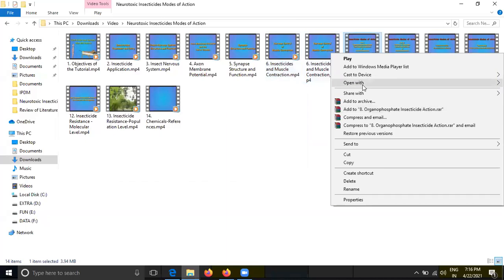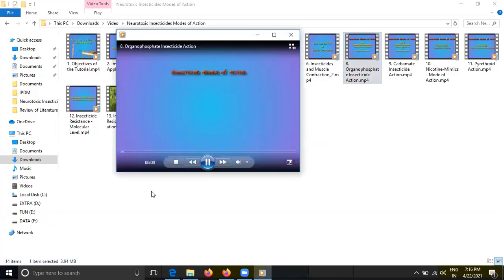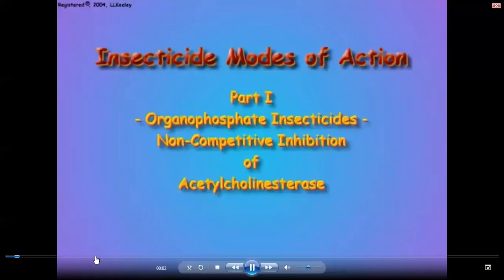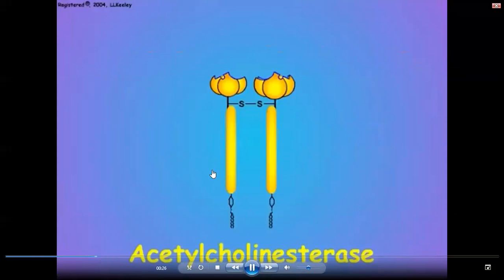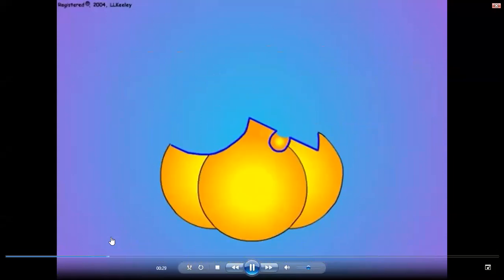Now you see what is happening in the case of organophosphate. This one is what? Acetylcholine esterase binding site. Okay. Generally, what will happen? This acetylcholine will attach here, so that the sodium channel gate will be closed and the sodium ions will be pumped out by those sodium pumps. First you see that one, then you see this one.